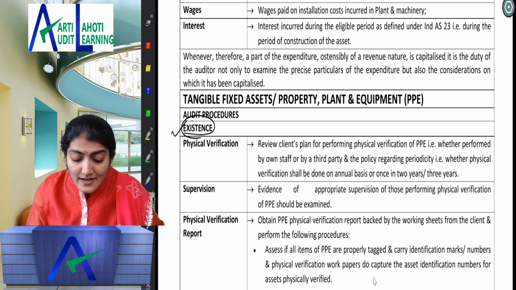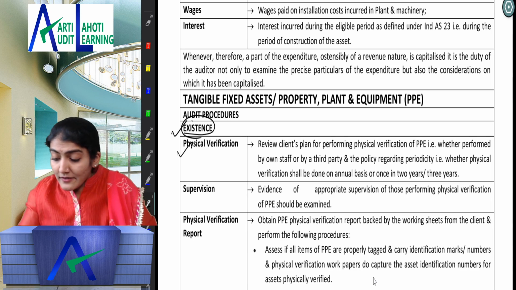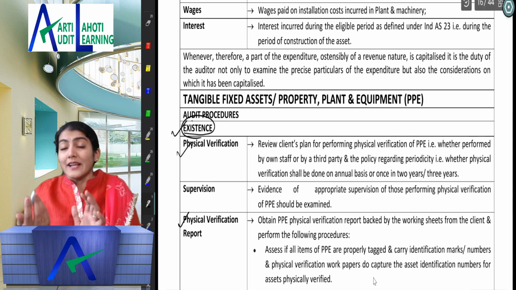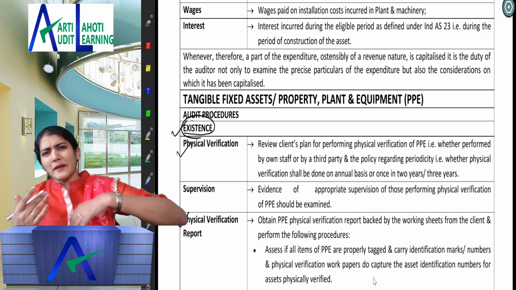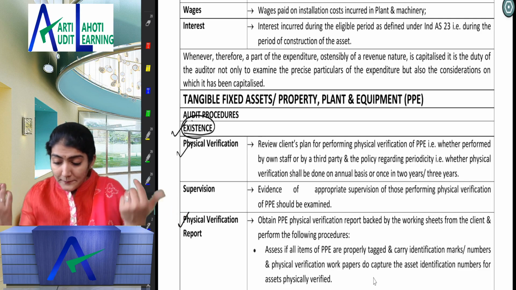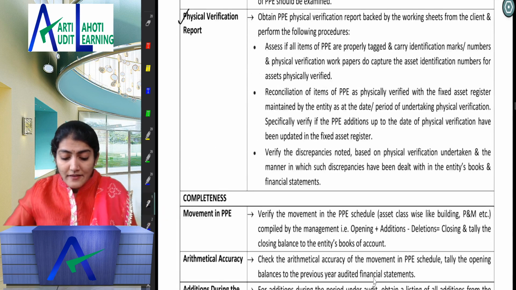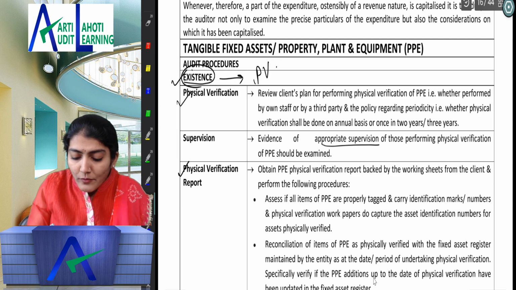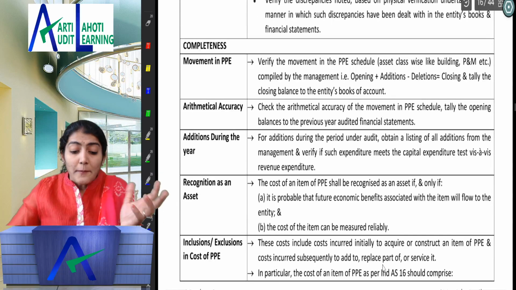Now in case of fixed assets, it can be physical verification. Also you can attend the physical verification, or you can get the physical verification report from the client. See, inventory compulsorily we have to attend, but property, plant, equipment you may attend, may not attend, okay? Then appropriate supervision of those performing the physical verification. So see, existence of tangible fixed assets, one point only they have elaborated on, that is the PV, the physical verification. Then coming to the completeness.